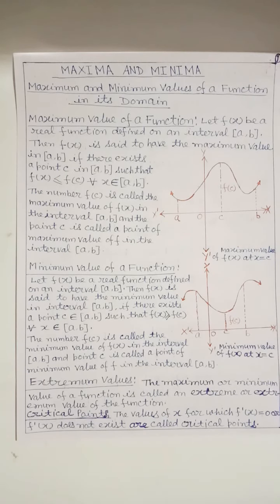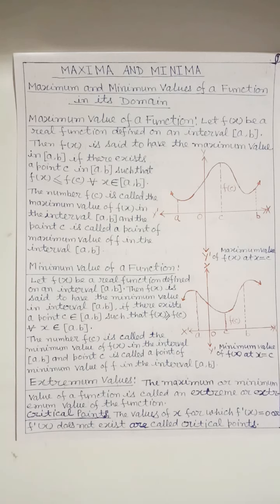Dear students, in calculus the maximum and minimum, plural maxima and minima, of a function, known collectively as extrema, singular extremum, are the largest and smallest values that the function attains at a point either within a given neighborhood, that is local or relative extremum, or on the entire domain of the function, that is global or absolute extremum.